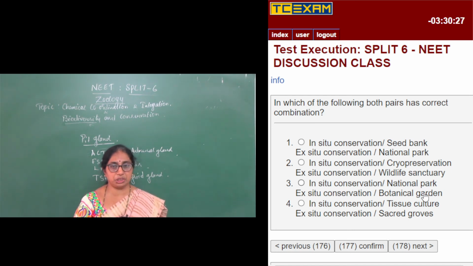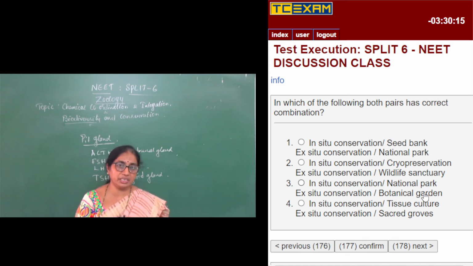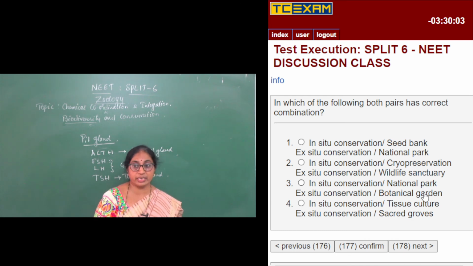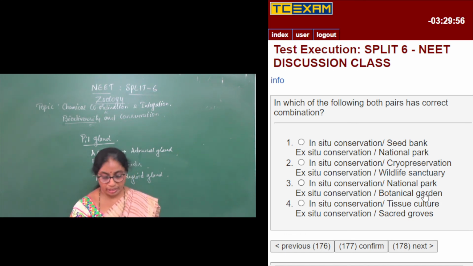Ex situ conservation is conservation out of the natural habitat. Suppose some of the species are threatened or endangered. For example, lion is endangered, so they are removed from that habitat. They are put into a special setting where they are completely given special care and protected. That is called ex situ conservation. Seed bank is an example for ex situ conservation, whereas national park is an example for in situ conservation. So this is a wrong combination.